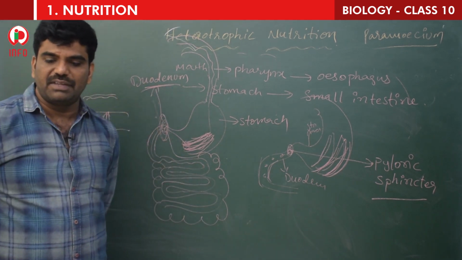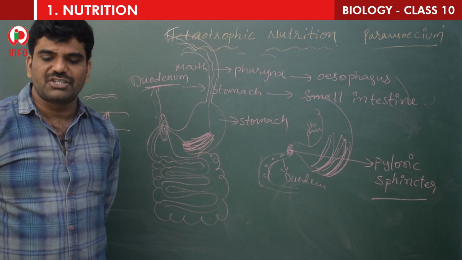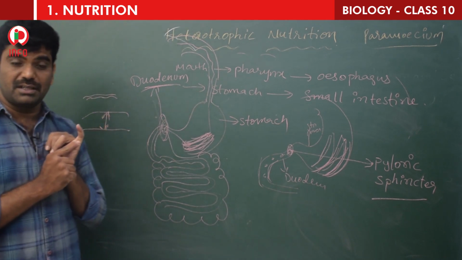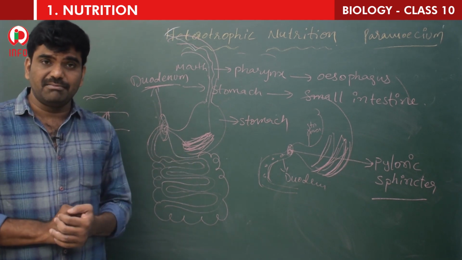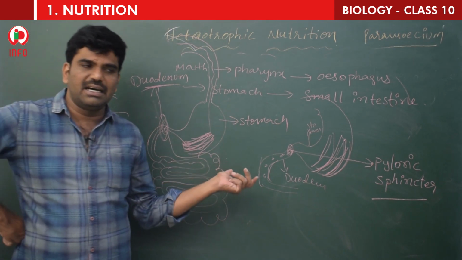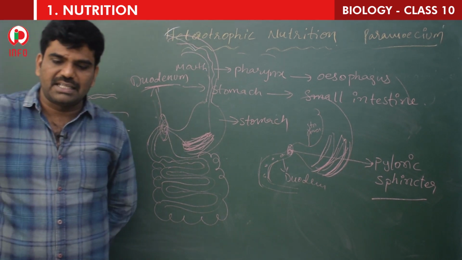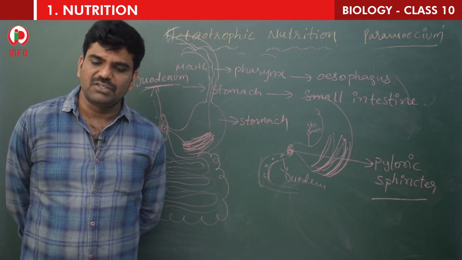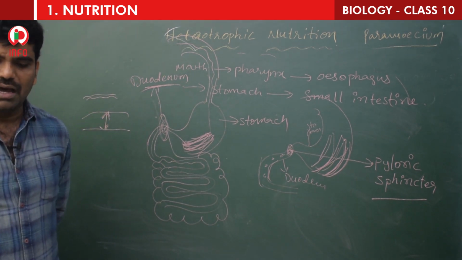The longest part of the alimentary canal, and its proximal part is called the duodenum. It is a site of further digestion of carbohydrates, proteins and fats. We have seen the digestion of carbohydrates in the mouth and proteins in the stomach. Now in the duodenum, the proximal part of the small intestine, digestion of carbohydrates, proteins and fats takes place, and it receives the secretions of the liver and pancreas for this purpose. These juices render the internal condition of the intestine gradually basic or alkaline.